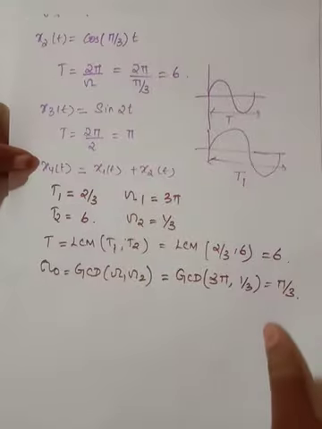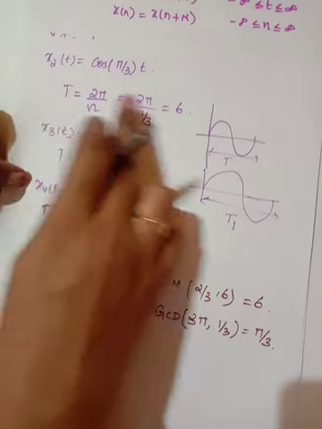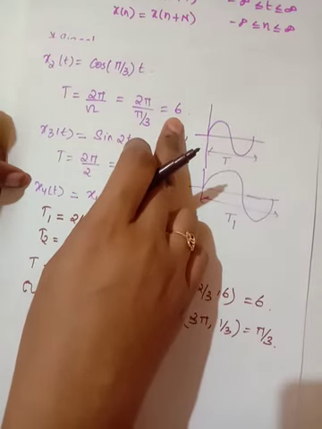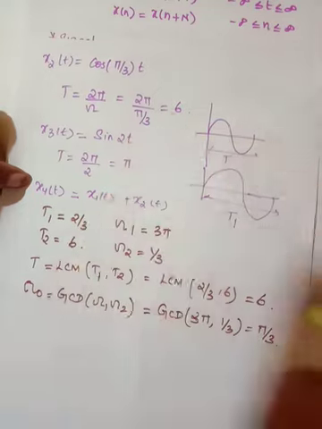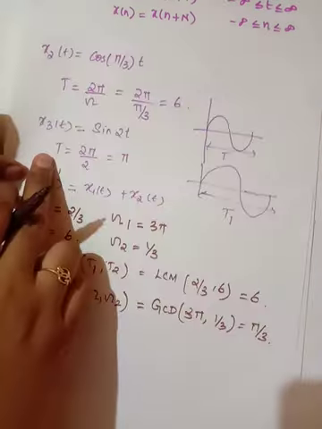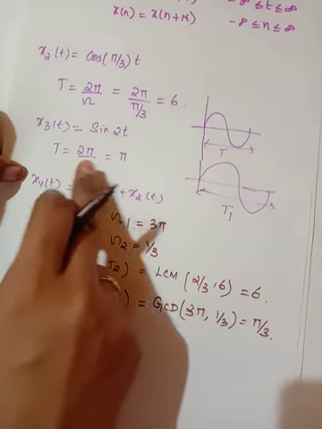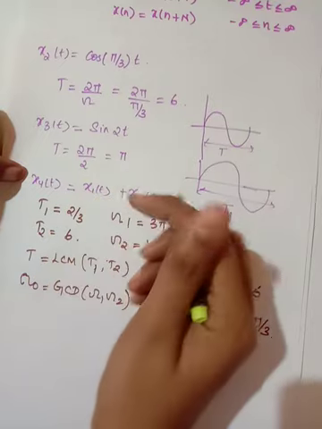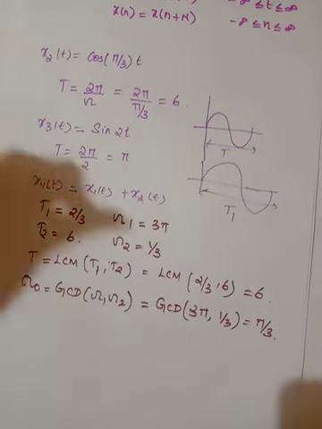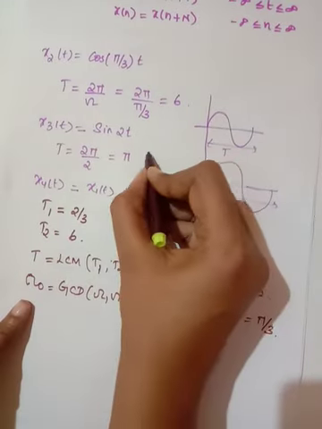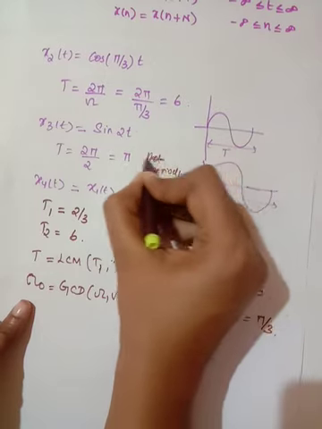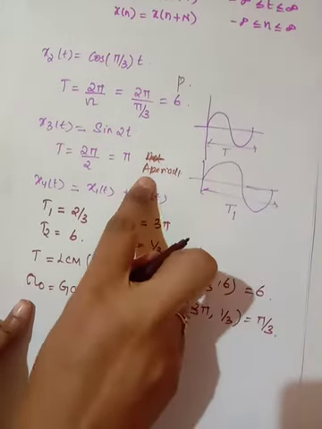Another case, where T is equal to 6, which is also a rational number. It is said to be a periodic signal. Another case is where you have T equal to 2 pi by 2, which is nothing but pi. Here pi is an irrational number, so this signal is not a periodic signal. This is an aperiodic signal. So this one is a periodic signal, and this one is an aperiodic signal.